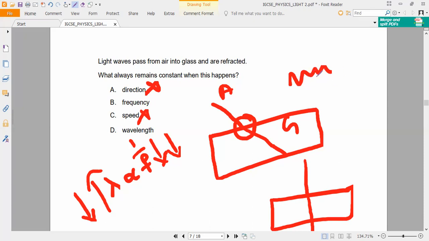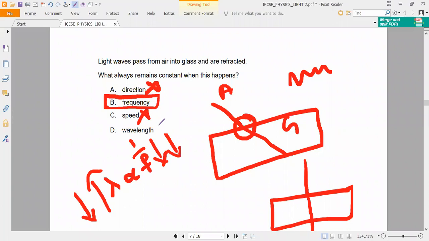Wavelength also will change. Yes or no, guys? Speed increases or decreases depending on the wavelength. So they are saying that when light passes through the rectangular glass slab, the frequency of the light does not change. Then my question is, if the frequency does not change, automatically wavelength is also constant, because both are inversely proportional to each other.